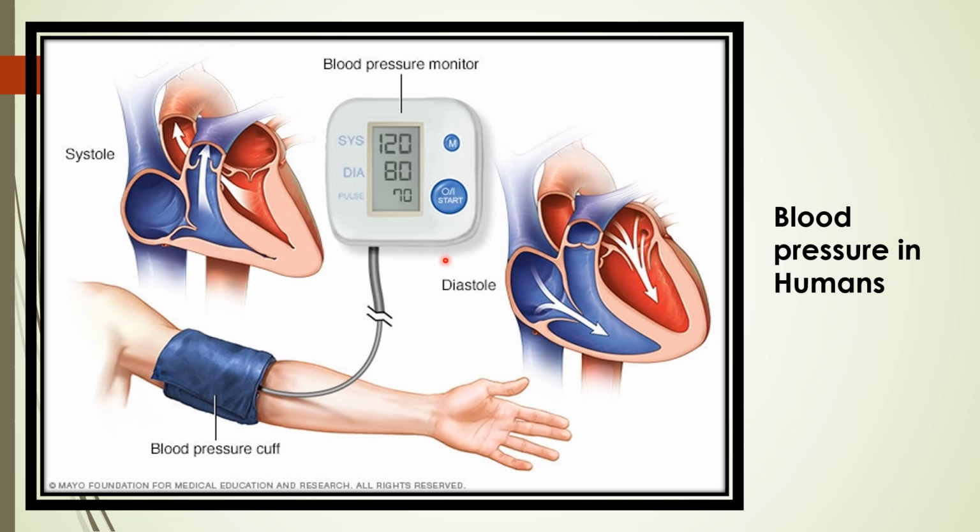So children, this is all about the circulatory system of humans. In that we discussed the blood, components of the blood, types of blood vessels, and the mechanism and structure of the human heart. I hope you will understand all the things very clearly.